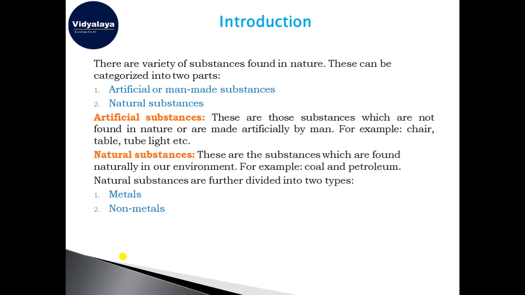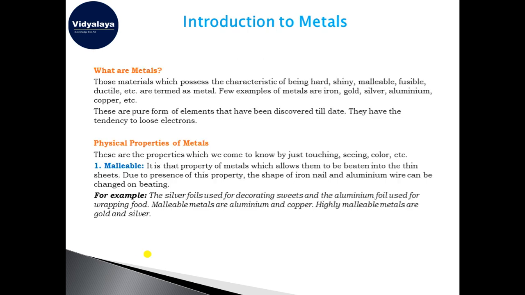So this entire chapter is about the physical and the chemical properties of these two types of substances, which are metals and non-metals. One by one we will see all the physical properties, and we will also see a few of the chemical properties of metals and non-metals, like how they behave chemically, what are their physical appearances, and how it affects the property of the substances. So let's take the physical properties one by one.